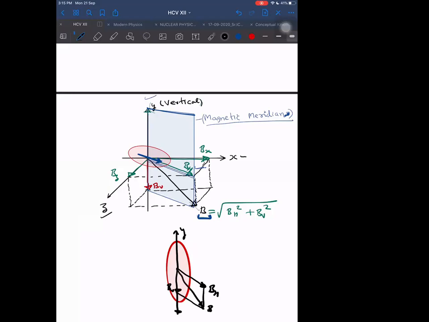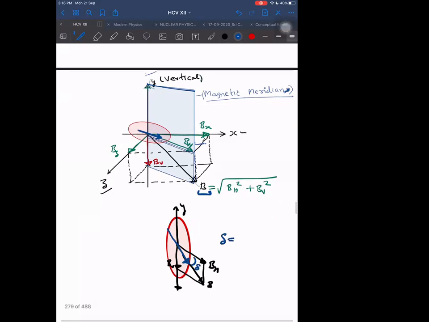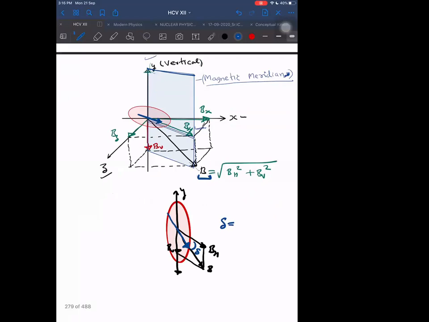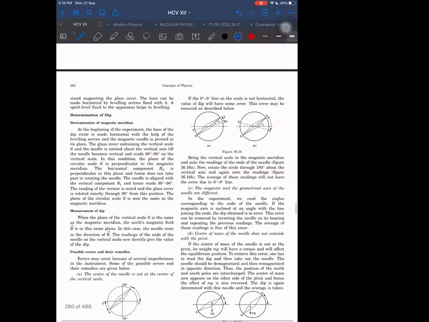See, like this here. So in which direction will the magnetic needle be pointing now? If I place it here, the magnetic needle will be pointing in this direction. And this will be called delta, which I will represent as delta. I don't know how SC Verma is representing it. Or let us see SC Verma, because we are following that. So why don't we just use his notation only?